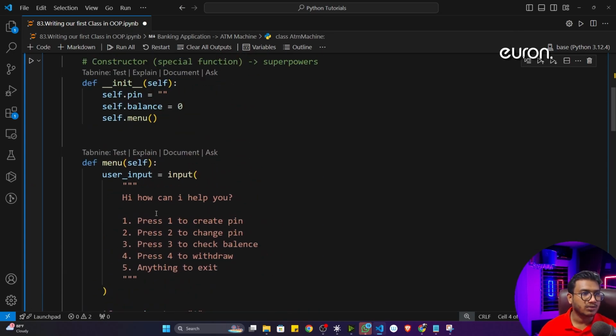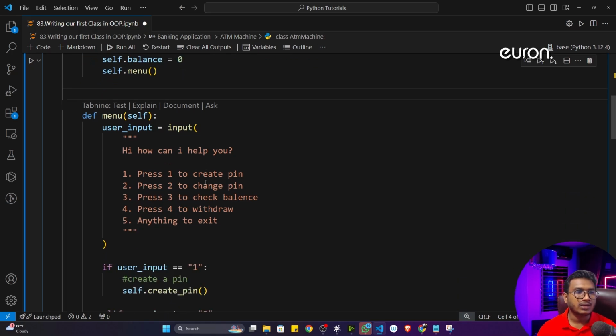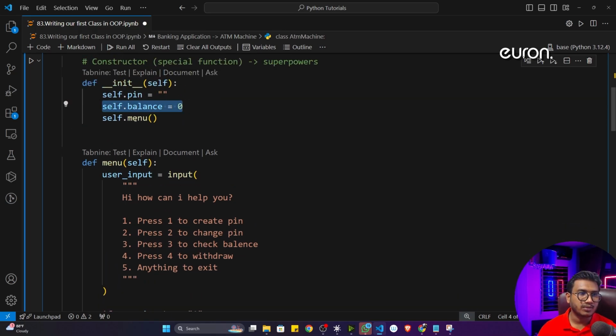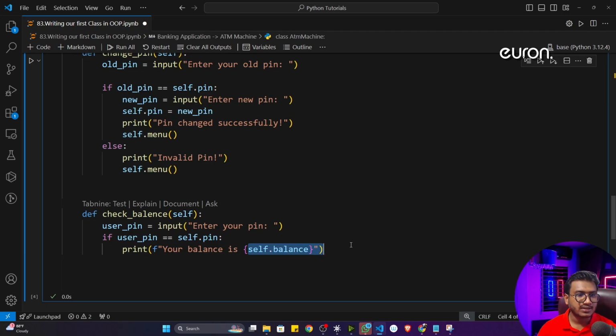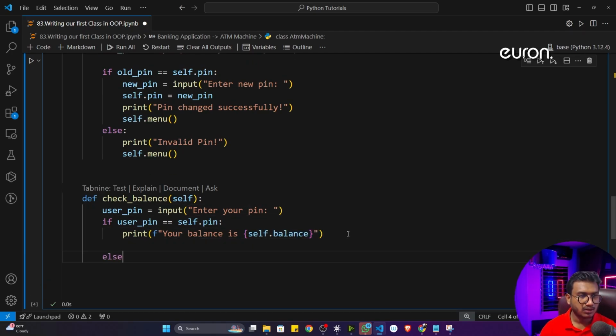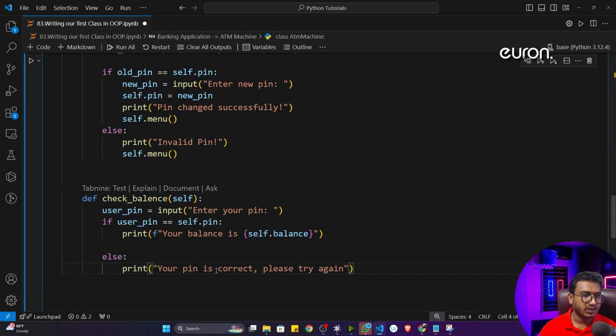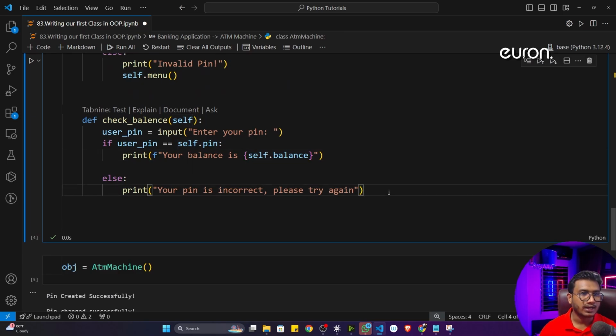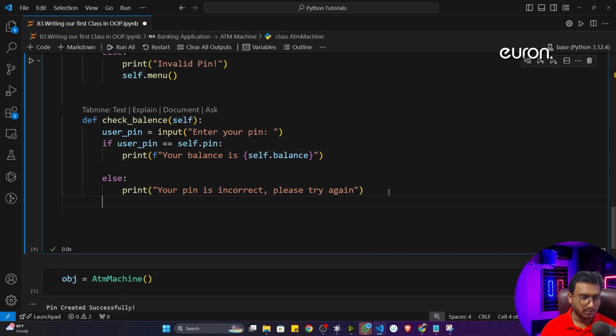We already took one class variable, balance. So this particular balance I'm printing here. And if the password is wrong, in the else condition I'll write your pin is incorrect, please try again. Now after that I will start the menu again, so self.menu. This is the idea.